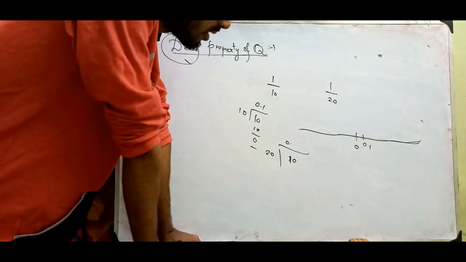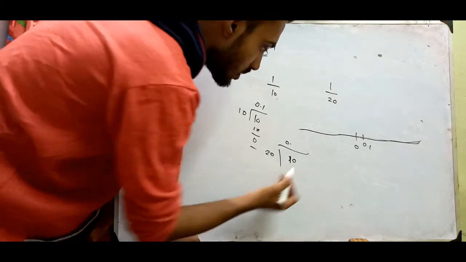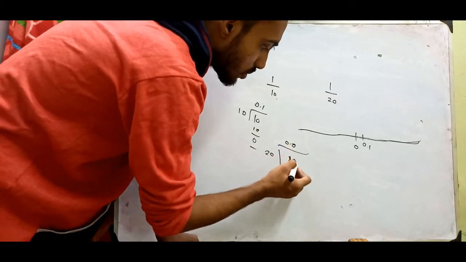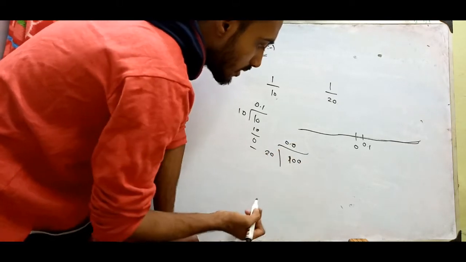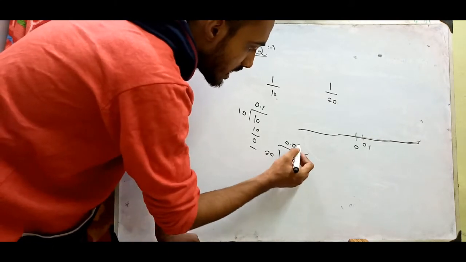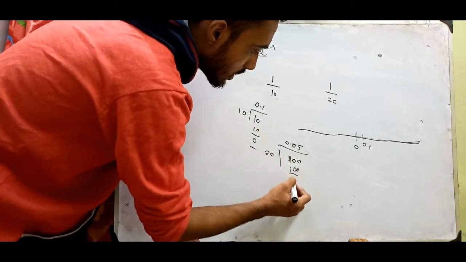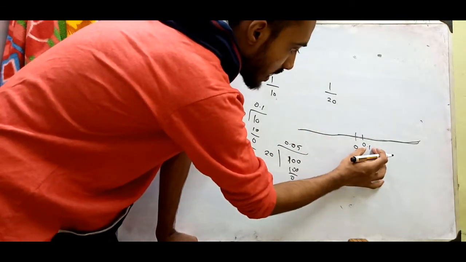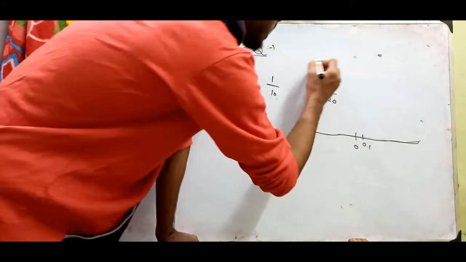I am going to repeat again: 0 here, 1 by 20 is 5 times 1 by 100, that means 0.05. It comes between 0 and 0.1.